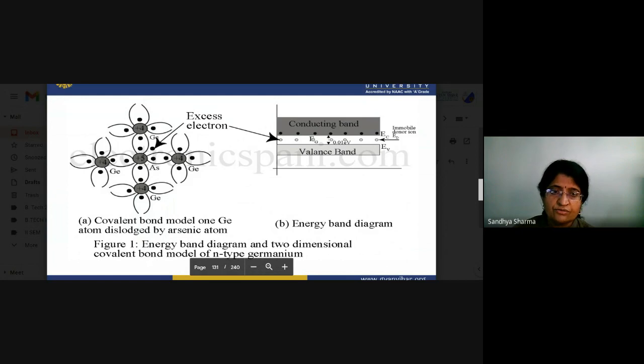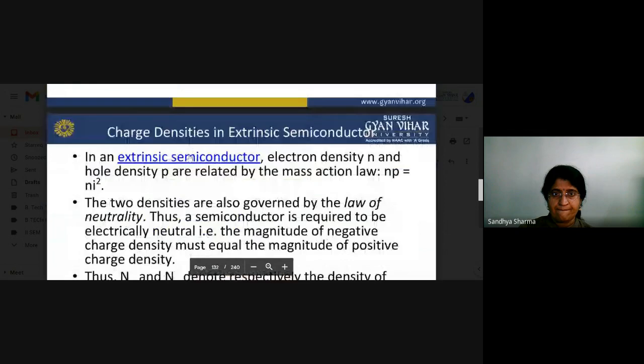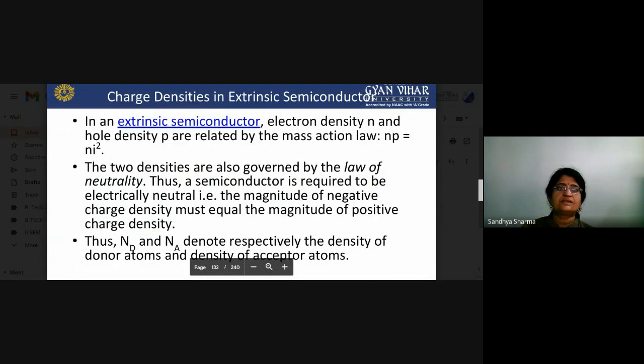Excess electrons. In the covalent bond model, one germanium atom is replaced by an arsenic atom. You can see here the conduction band and valence band, and the excess electrons are here. This is the energy band diagram and two-dimensional covalent bond model of n-type germanium. Now we will discuss the charge density in the extrinsic semiconductor.